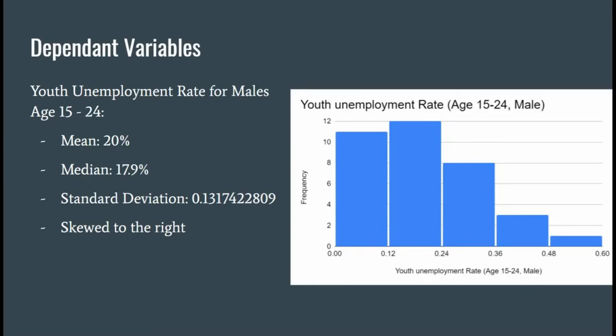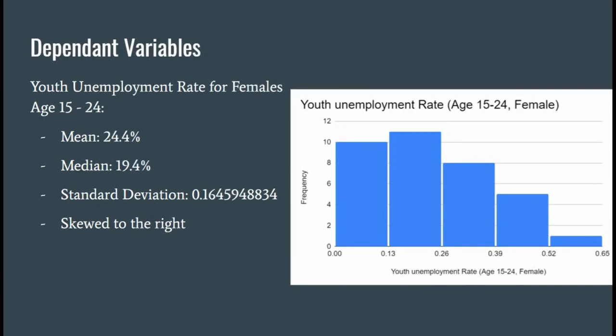So first, let's look at the data that corresponds to males. Between all 35 countries, we can see that the average unemployment rate for males between the age of 15 to 24 is 20%, while the median for this data set is 17.9. The standard deviation of this data is 0.1317, etc. And by taking a look at the histogram that we have here, we are able to see that this graph is skewed to the right.